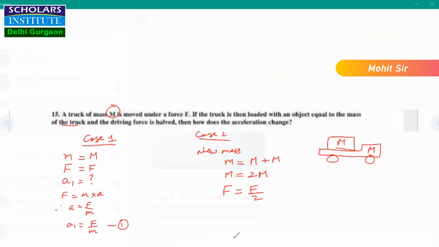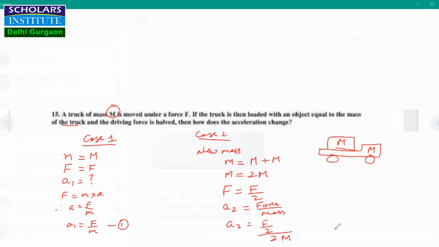Force is halved. Now acceleration A2 will again be given by force upon mass. So A2 will be equal to F by 2 upon mass 2M.